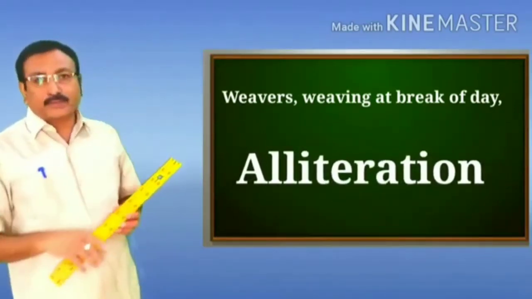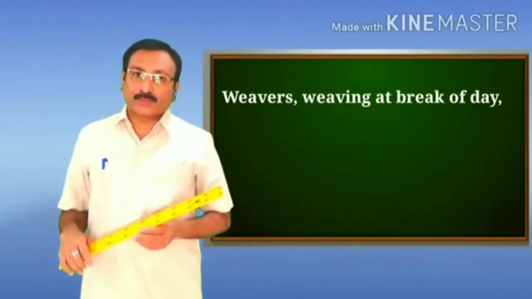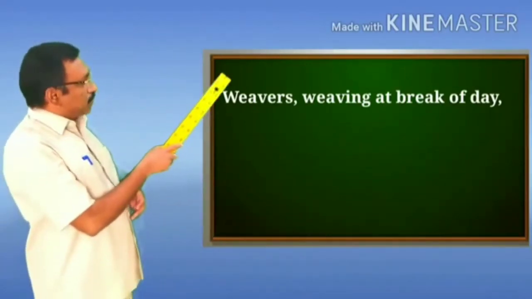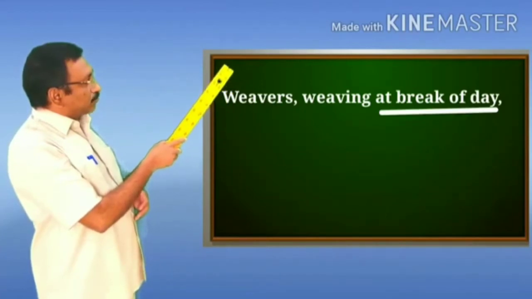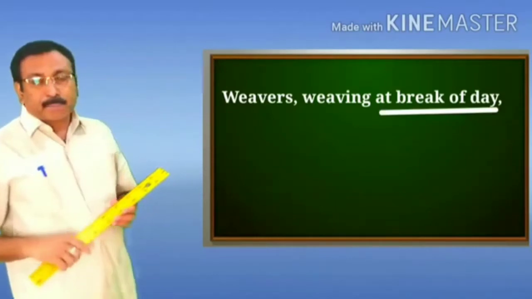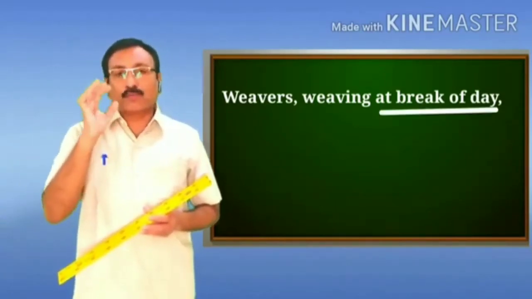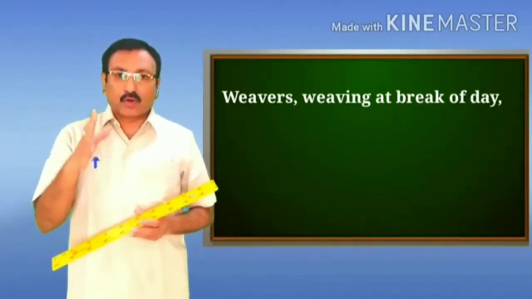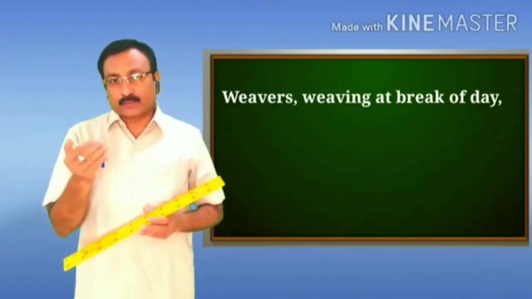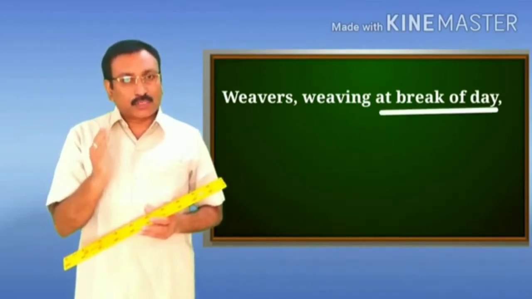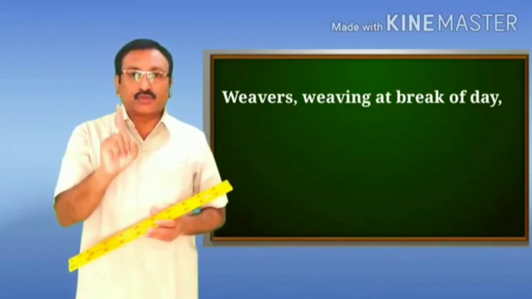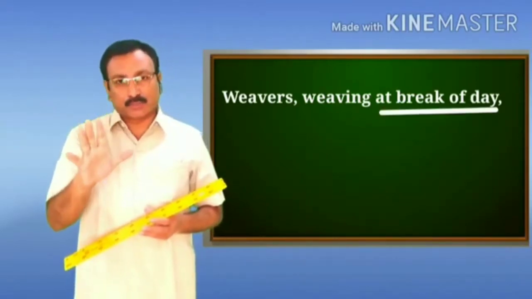In the same line, we have the figure of speech metaphor also. Because if you look at the last phrase in the line, at break of day, the phrase break of day means sunrise or morning. So the time of morning is compared with the first stage of the human life, and that is birth.